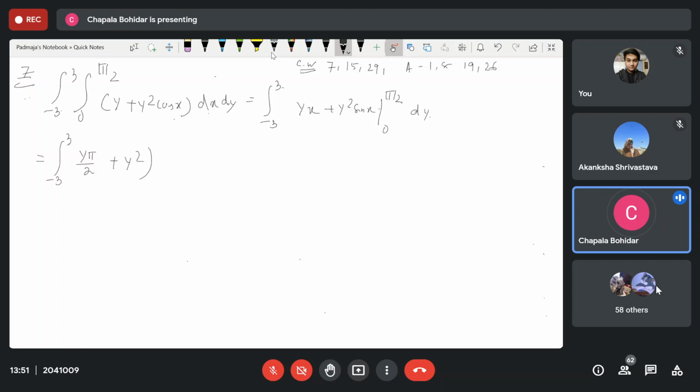So here we have to integrate with respect to dy. It is not an even function, it is an odd one, so we cannot write it as 0 to 3. So we integrate. Tell me the result.